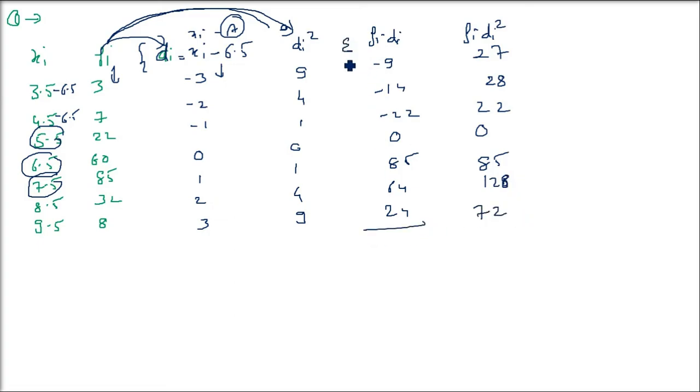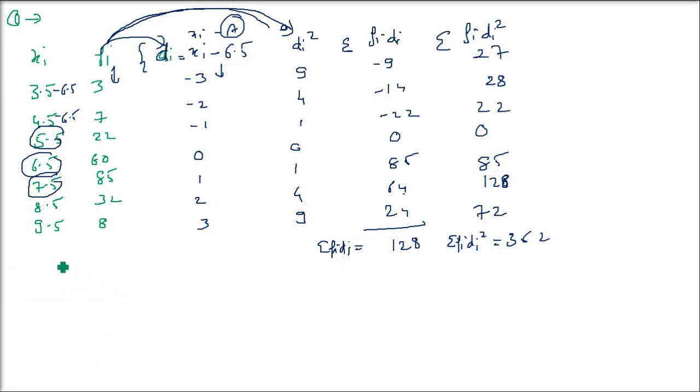Okay. So sigma fi DI you have to do. Just add all these. So it's going to come as 128. I'm directly writing the numbers. The positive and negative will counter each other, so you'll have a lower number. Then sigma fi DI whole square will come as 362.